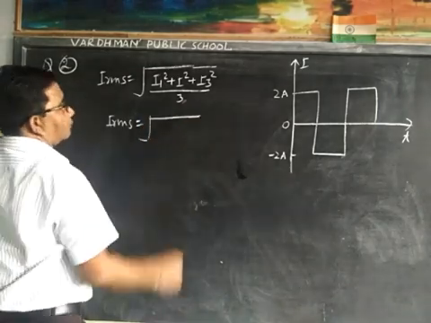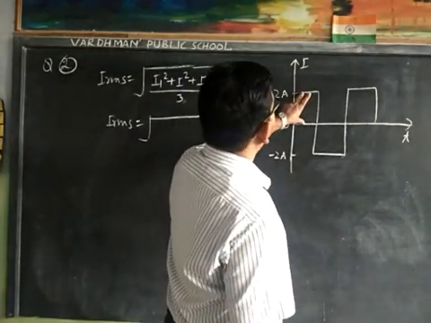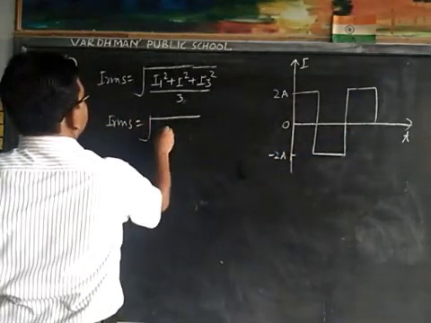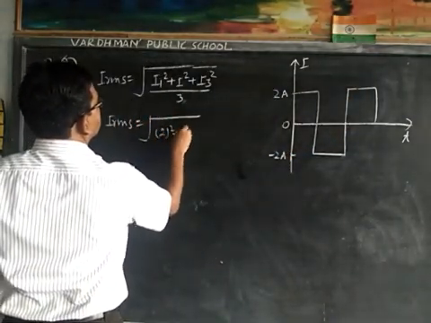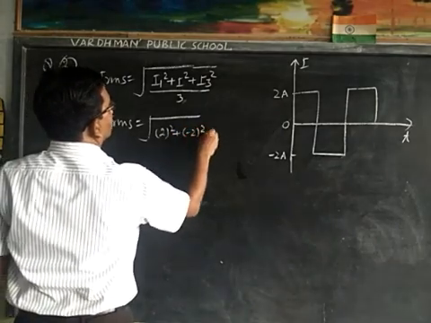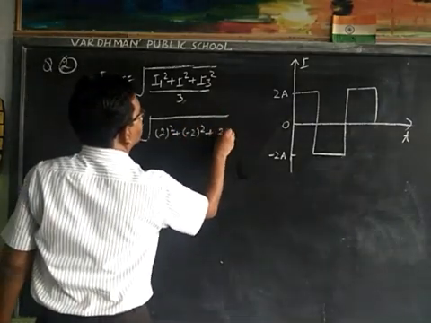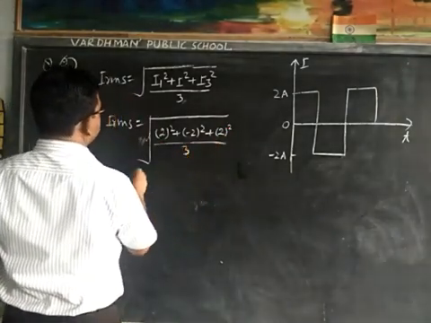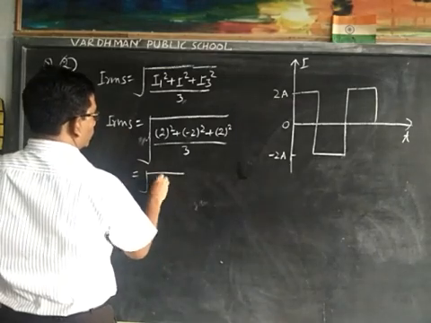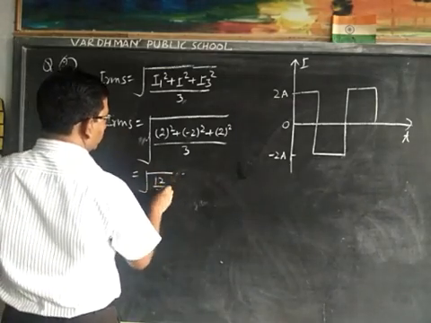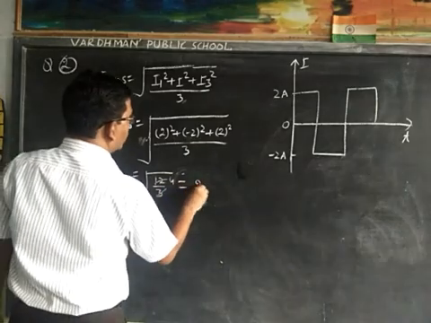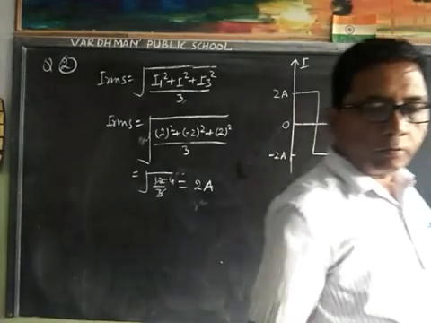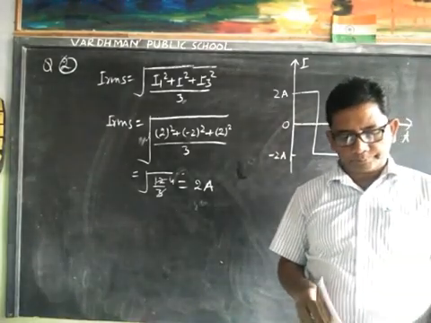Under root 2 square plus minus 2 square plus 2 square upon 3, that is under root 12 upon 3, that is under root 4, that is 2 ampere. Current is 2 ampere.